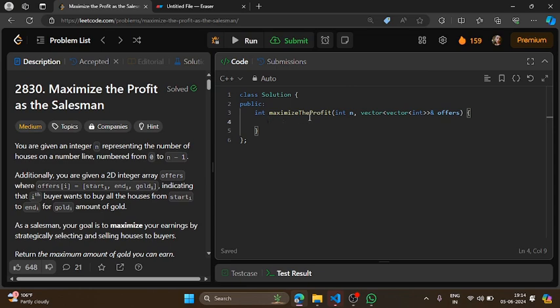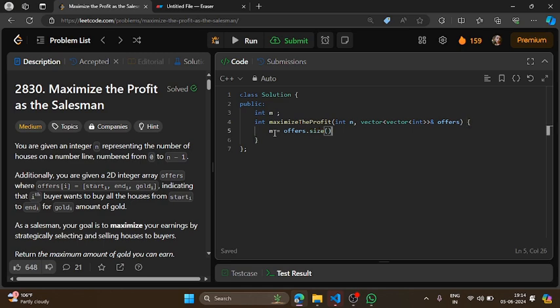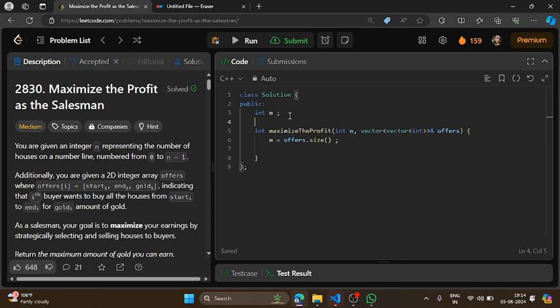So given n as the number of houses available, let's make a variable m which will be the number of offers available. So m will be equal to offers.size(). Now I will make a function for my dp, but before that let me make a vector.